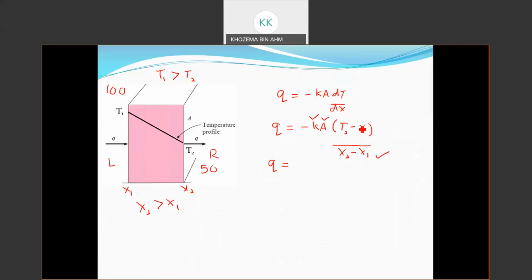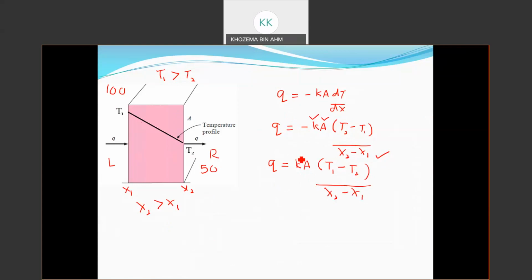The only negative value is T2 minus T1. So what I can do is integrate this negative sign into the T2 minus T1. So what we'll get is kA times (T1 minus T2) over (X2 minus X1).